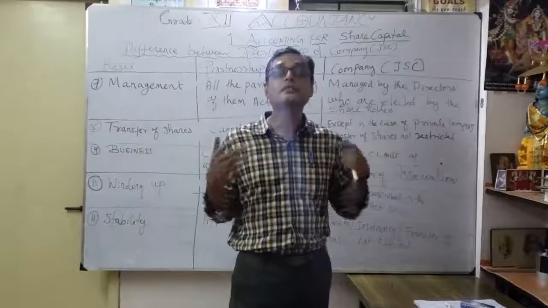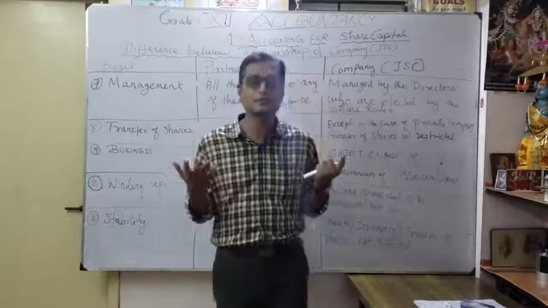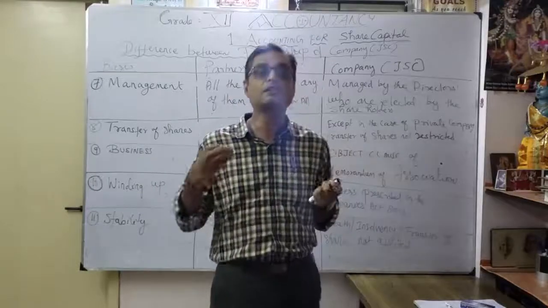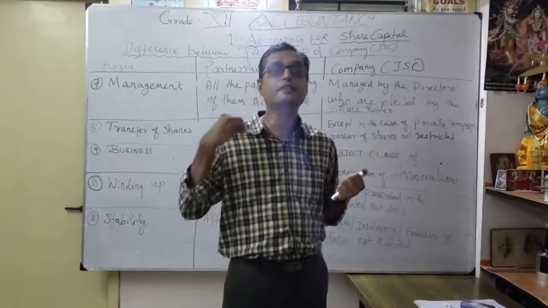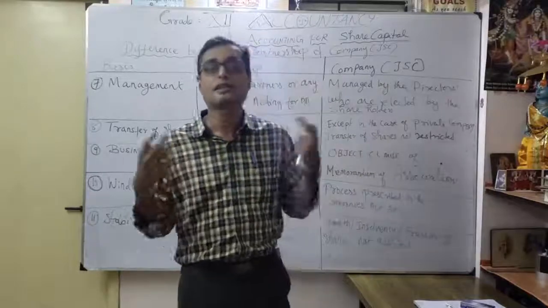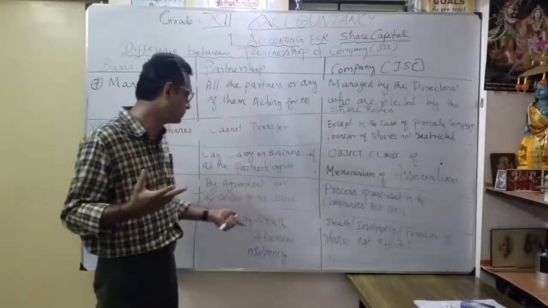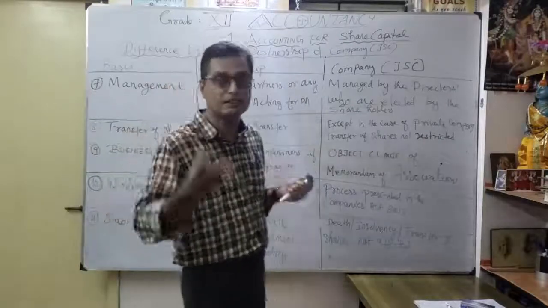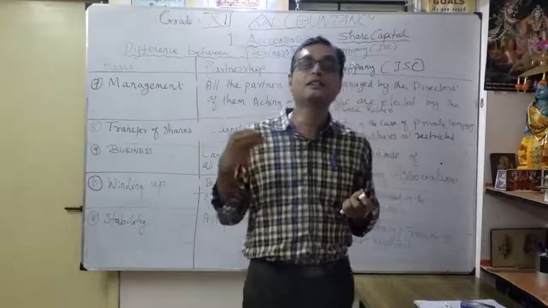Thereafter, incapacity or insolvency of the business. That means what? They are unable to continue the business. They are unable to pay the dues to the creditors, any investors, any financiers. Okay? That is called insolvency. That's the third important point. So it is affected due to death or retirement or insolvency.